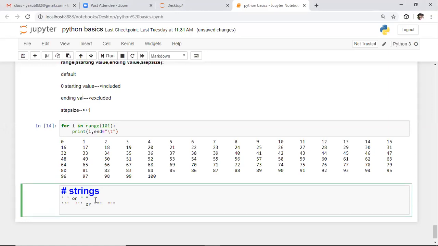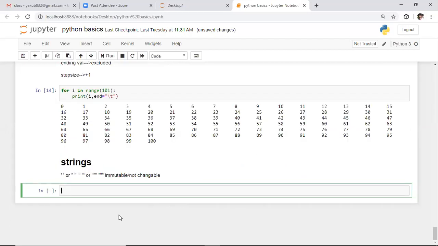Strings are immutable data types. Immutable is a technical term. The meaning is that once you define a string, you are unable to change it. So we can say this is a not changeable data type. In Python, strings are immutable or not changeable data types. That is the description for this.